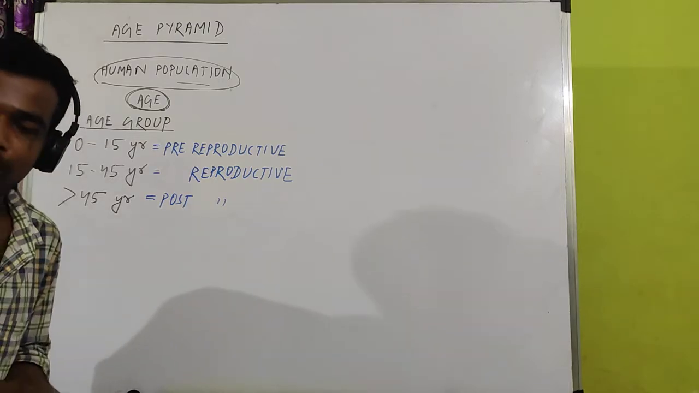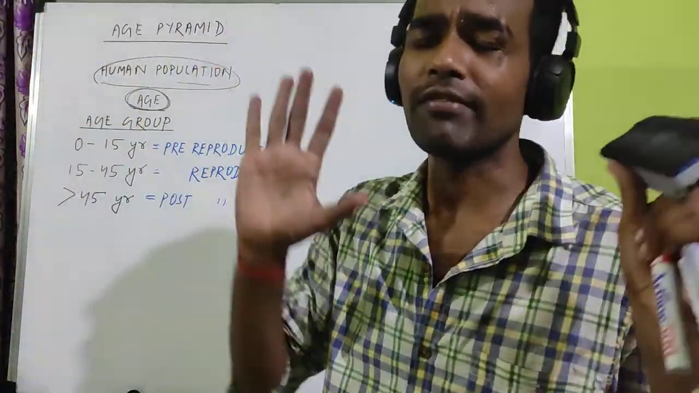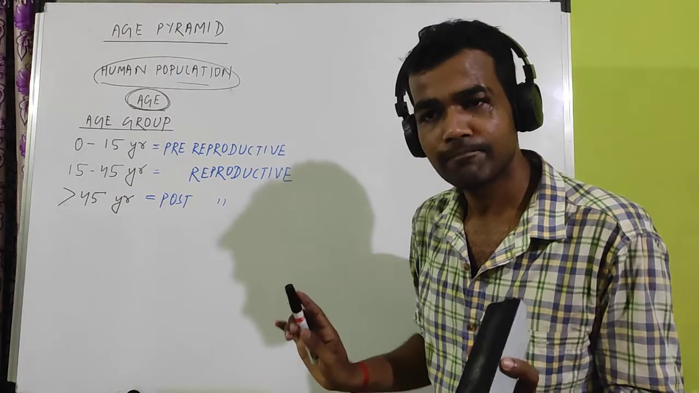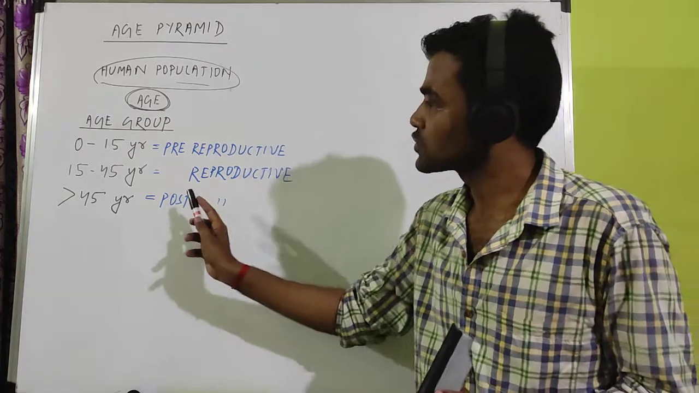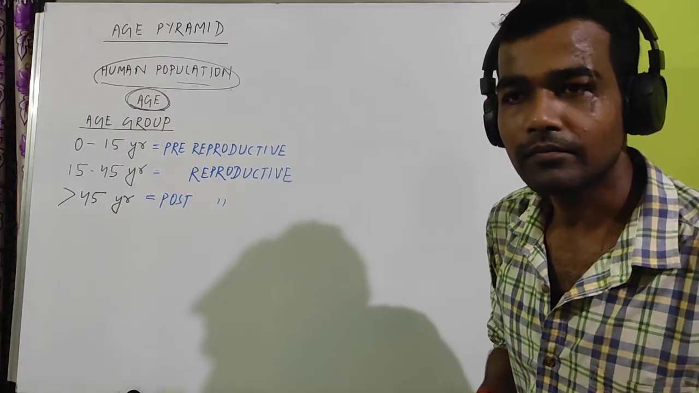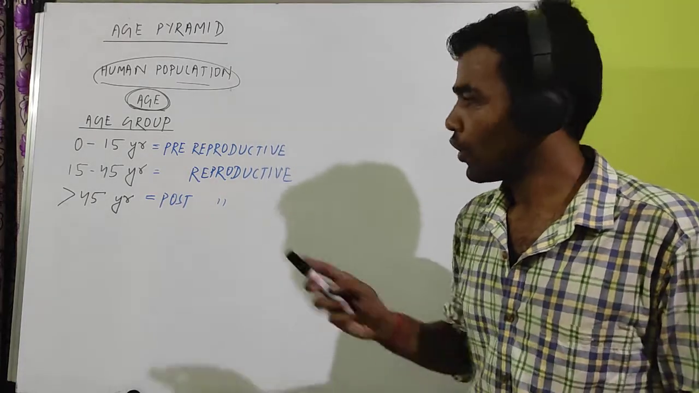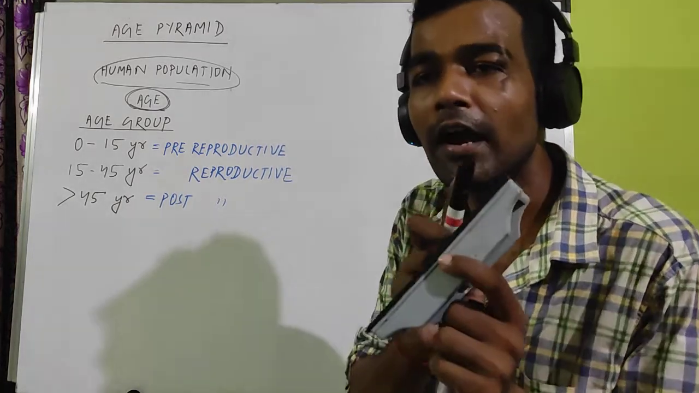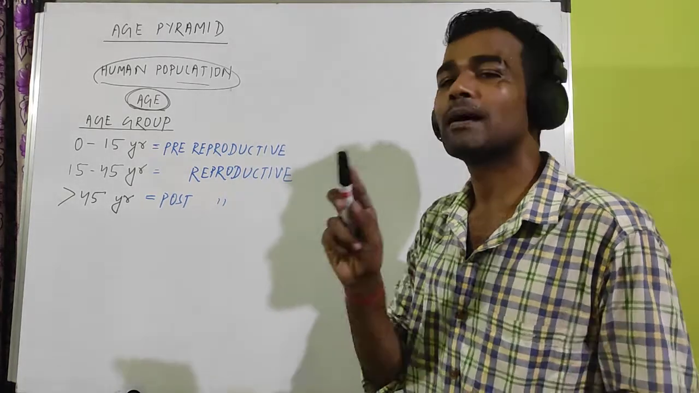Now take one example. Go to a human population, any region of India. You can find pre-reproductive, below 15 years of age, some people between 15 to 45, and some people above 45. And if you count the number in all three stages of the human population, you never find all age groups are of the same number.